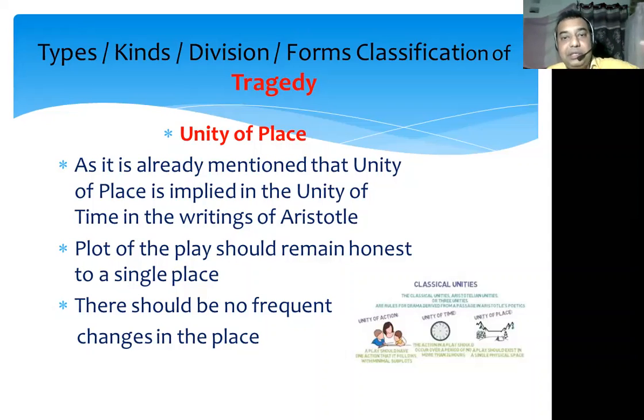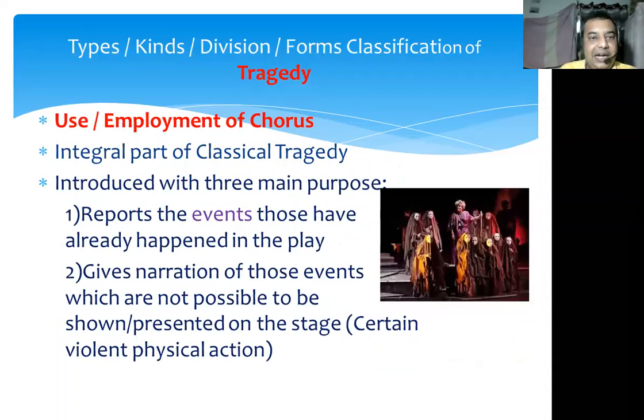And if some tragedy follows unity of time, unity of action, and unity of place, we can say that it is a classical kind of tragedy. Another important thing for classical tragedy is that it employs the chorus. So what does chorus mean? We can say that the chorus is an integral, very necessary, very important part of classical tragedy.